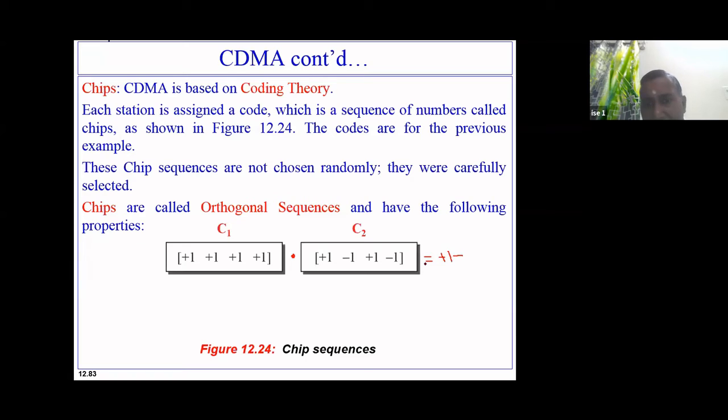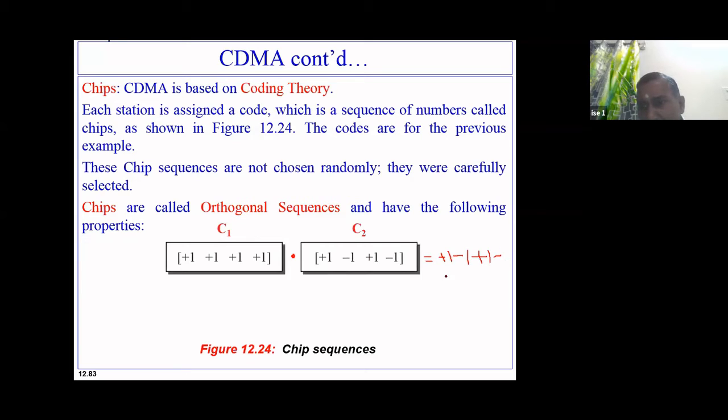Now next is plus 1 minus 1. Second, you got the idea, and this second is minus 1. And then this plus 1 multiplied with plus 1, so I'll be getting a plus 1. You got the idea, I'll be getting a plus 1. And this plus 1 and minus 1 will be resulting in minus 1.